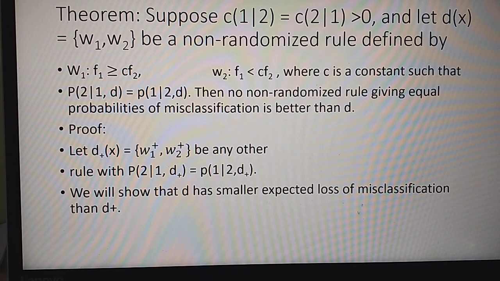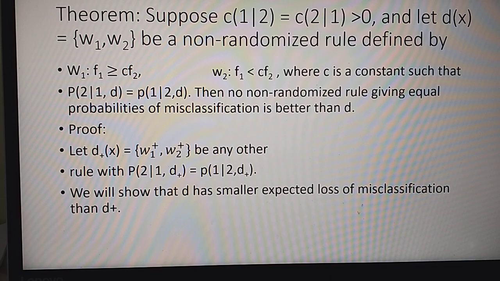Okay, we have to prove this. To prove this, we choose any other non-randomized classification rule D+, and denote it by (W1+, W2+), the two regions, with the condition that P21(D+) is equal to P12(D+). That is, the probabilities of misclassification under the rule D+ are equal.